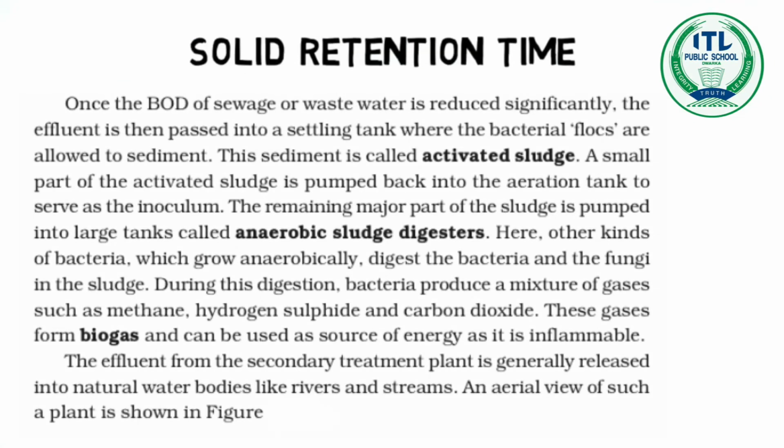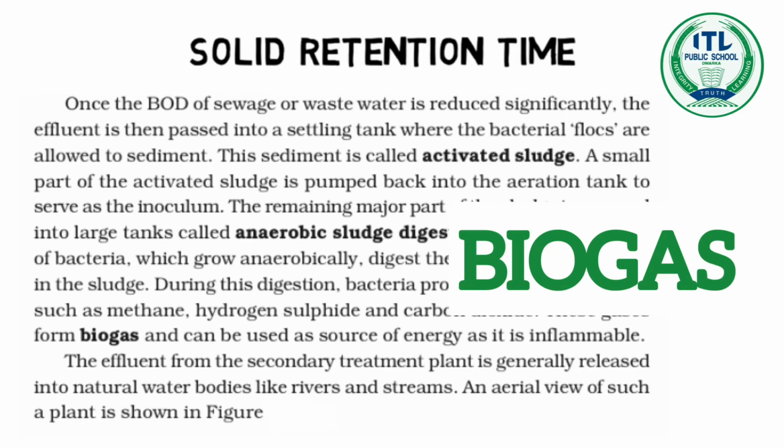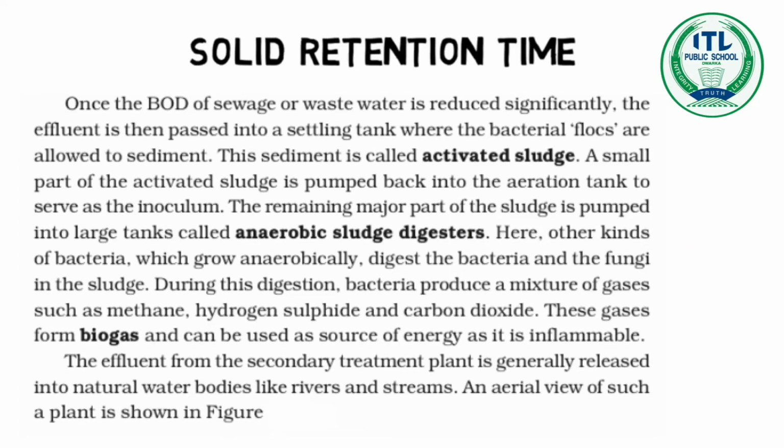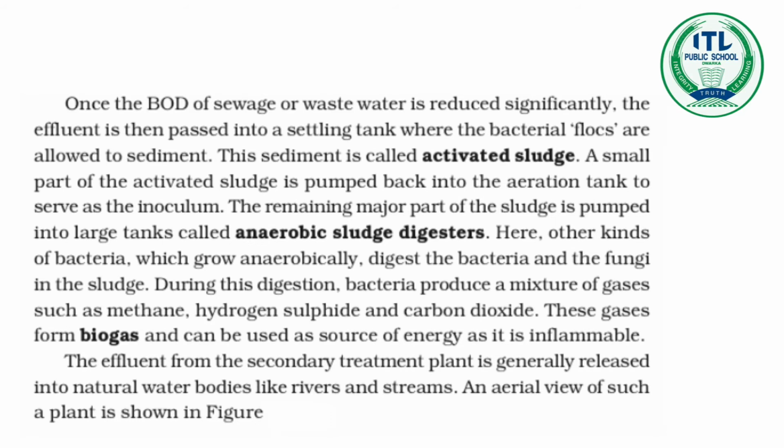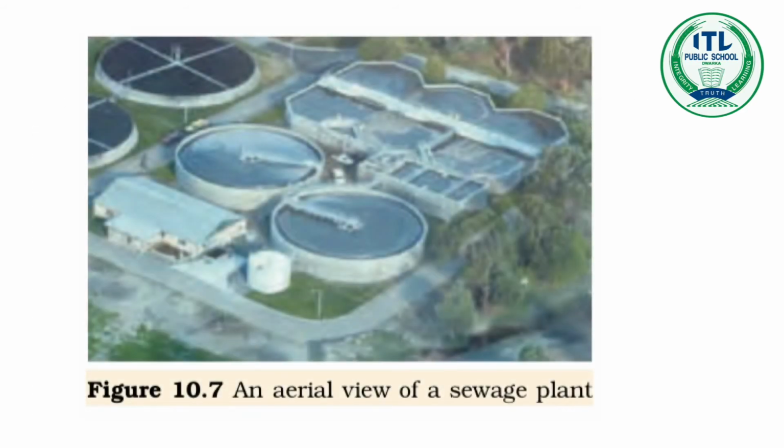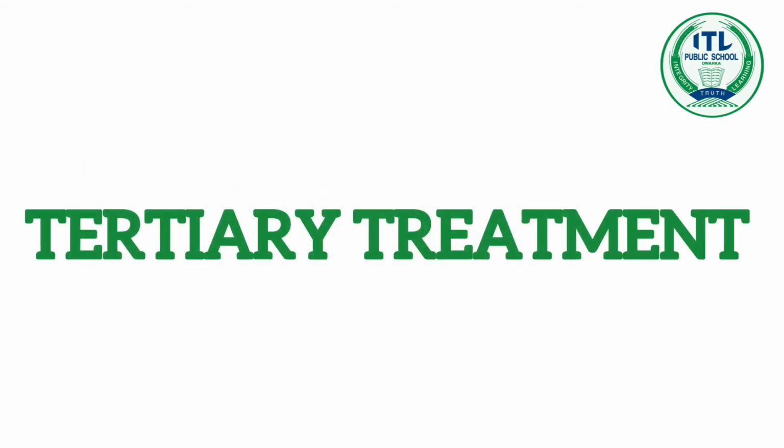In anaerobic sludge digesters, anaerobic methanogenic bacteria digest the bacteria and fungi that is present in the sludge. During this digestion, bacteria produce a mixture of gases such as methane, hydrogen sulfide, and carbon dioxide. These gases form biogas and can be used as a source of energy as they are inflammable. The effluent from the settling tank of the secondary treatment plant is generally released into natural water bodies like rivers and streams. However, to make it suitable for drinking purposes, it has to undergo tertiary treatment.